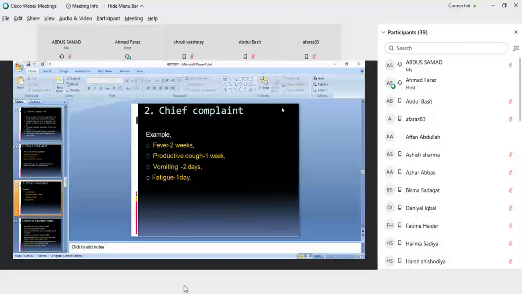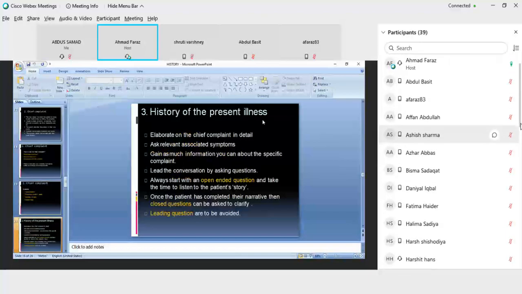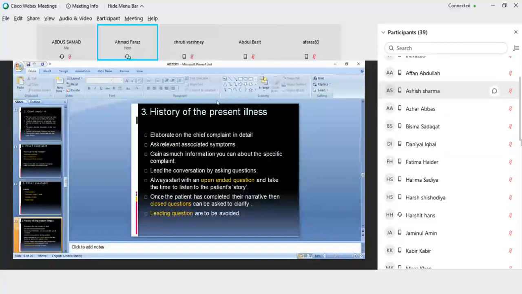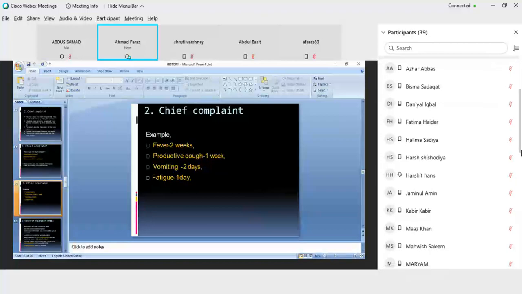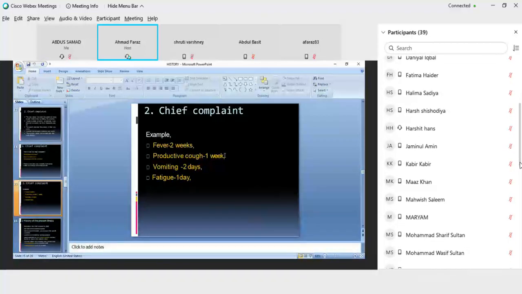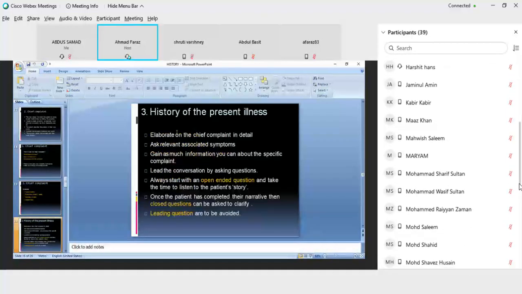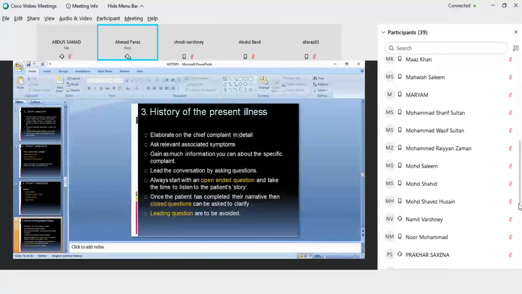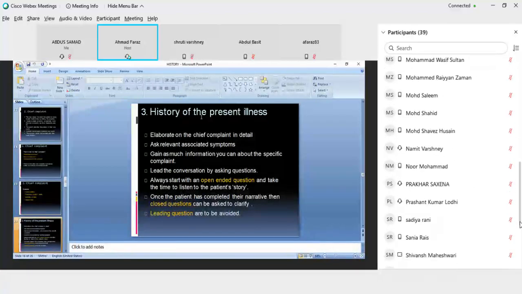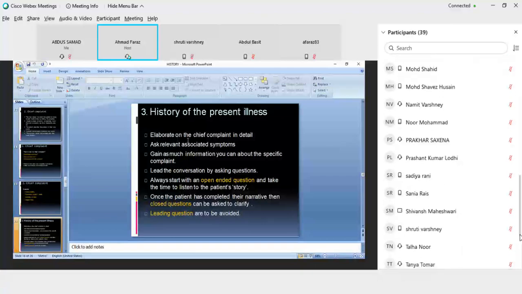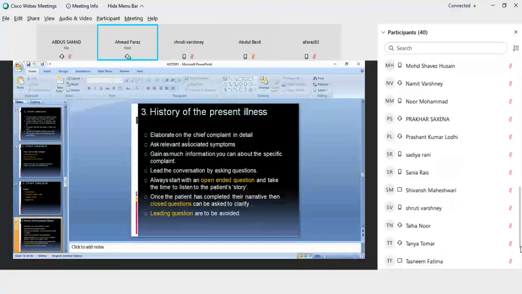Okay, this is the way you have to write the chief complaint. Now the history of present illness. Whatever the patient has told you in the chief complaint, you have to elaborate. Elaborate on the chief complaint in detail. In the history of present illness, you have to elaborate the chief complaint in detail.